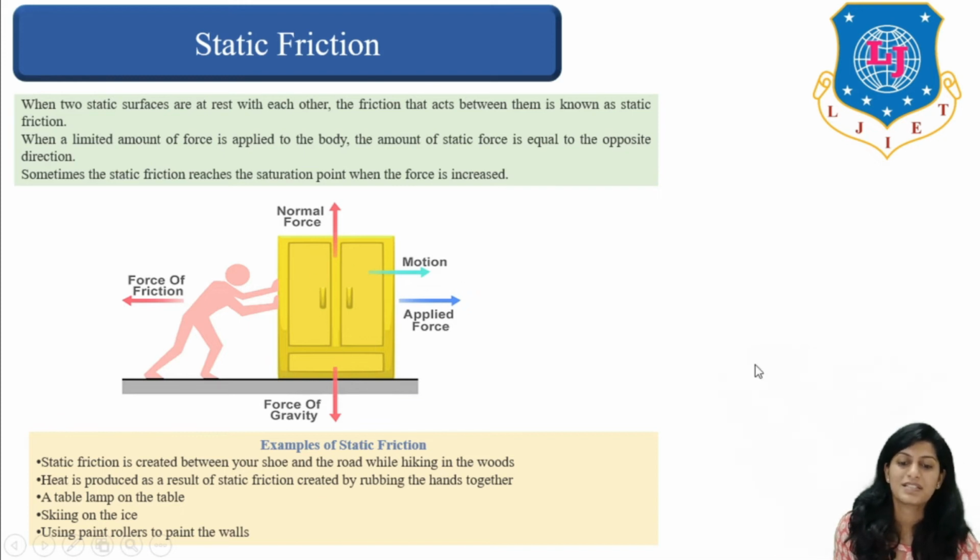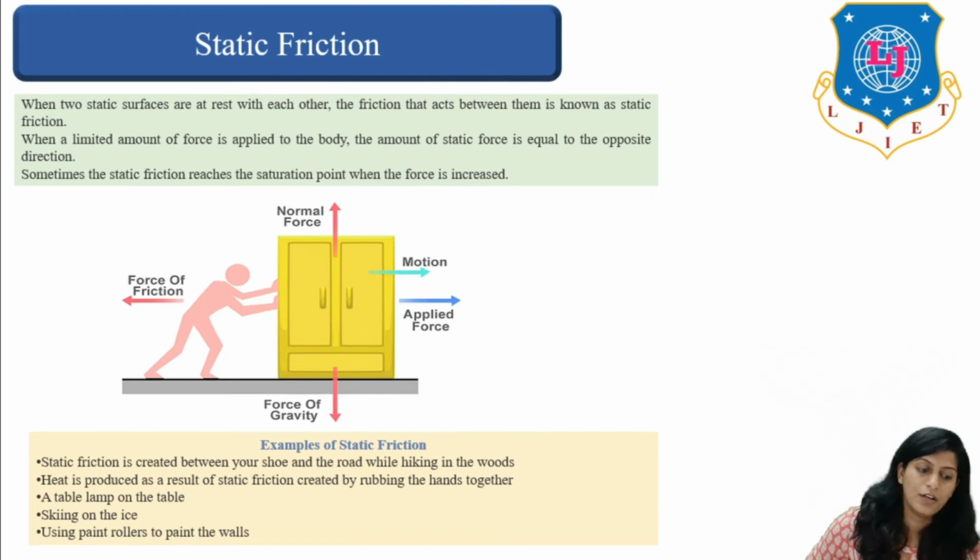So here you can see static friction is created between your shoes and the road while you are walking or hiking or anything like that. Heat is produced as a result of static friction which is created by rubbing your hands together. When you rub your hands together, there is a generation of energy. That's why we feel warmth, and that is due to static friction. A table lamp on the table is also an example of static friction.